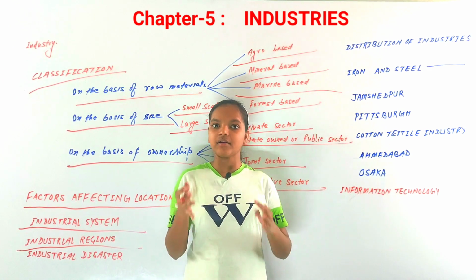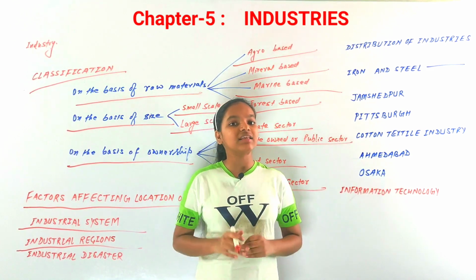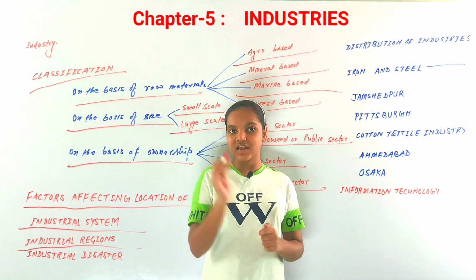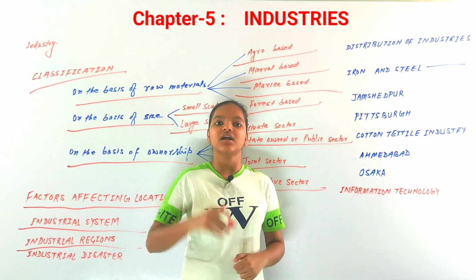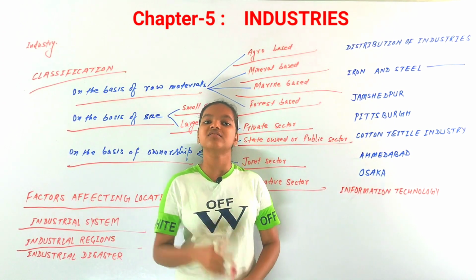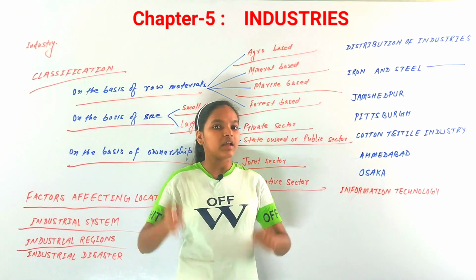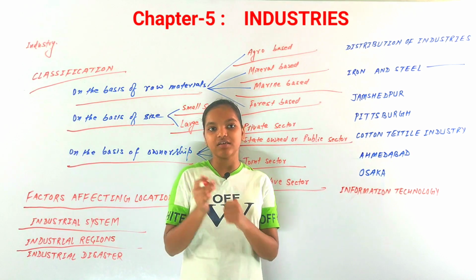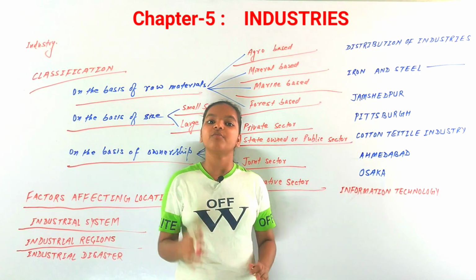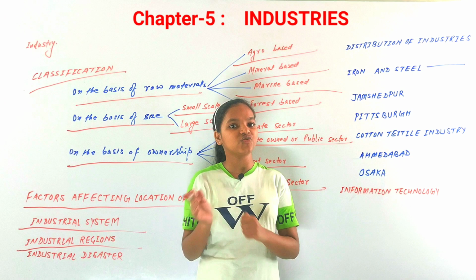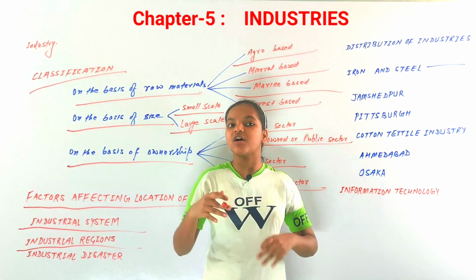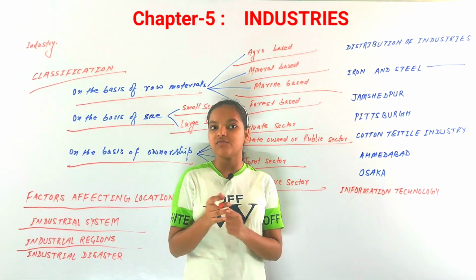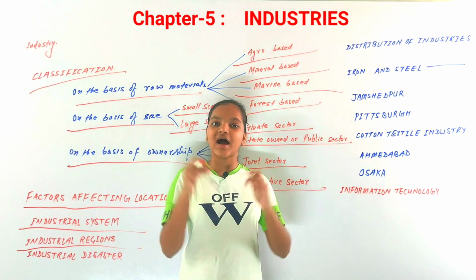Just think about it, if there is a region and many industries have settled, not just one industry, but 5 or 6 industries. Now the government will also look at the facilities in that region, and those facilities would be for the benefit of all those industries. So for the benefits of their closeness, to share that benefit, the industrial regions are made.